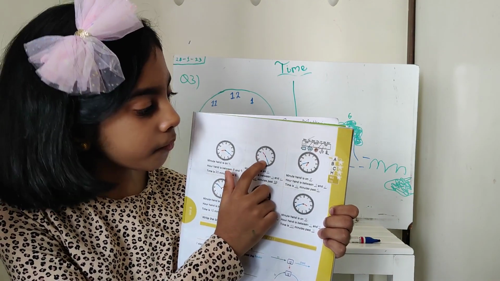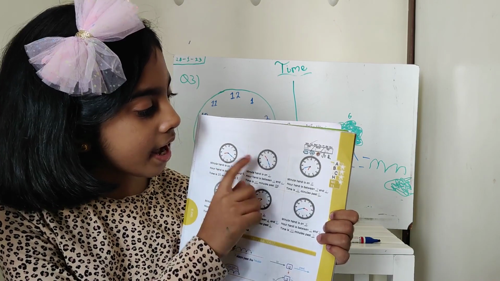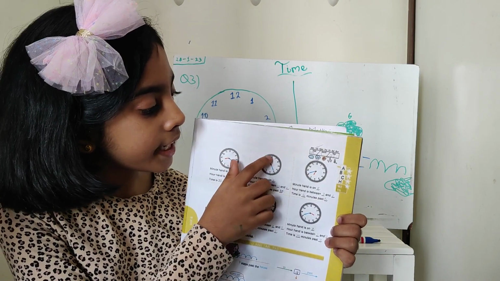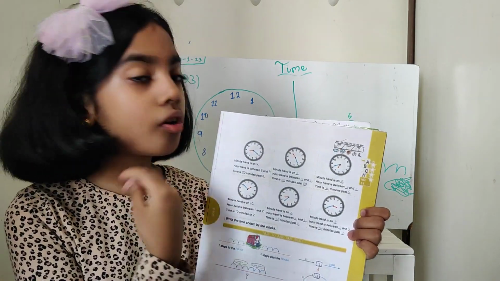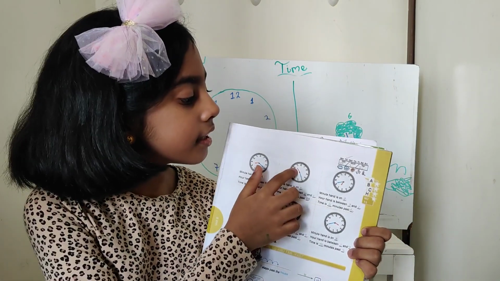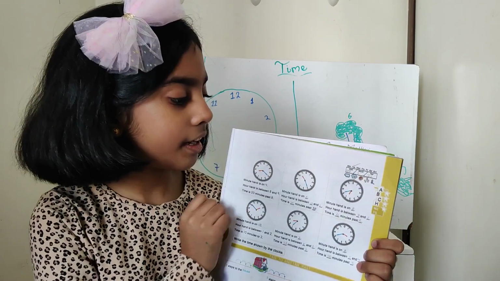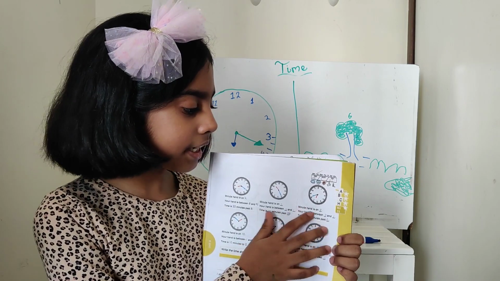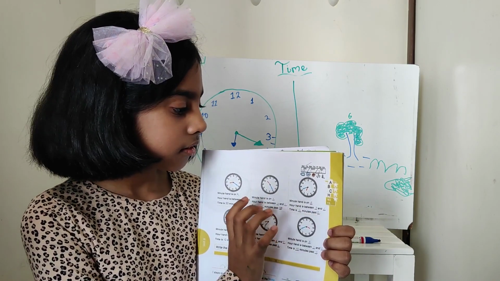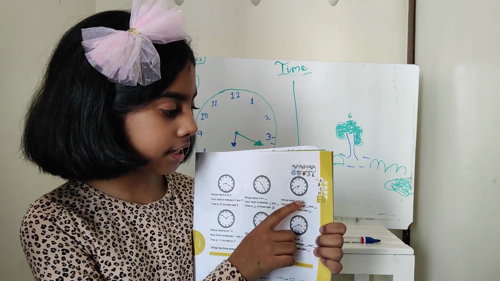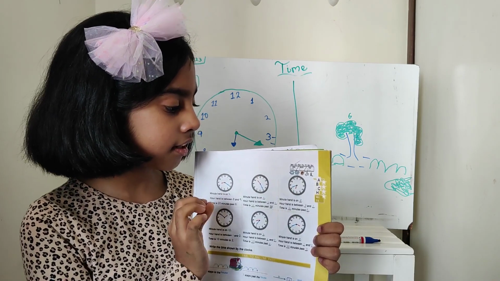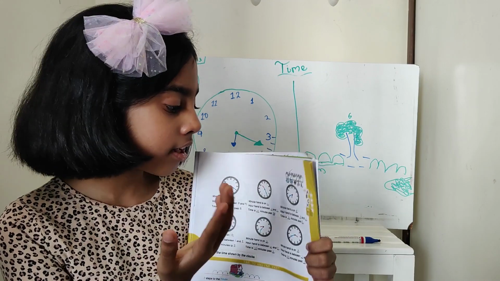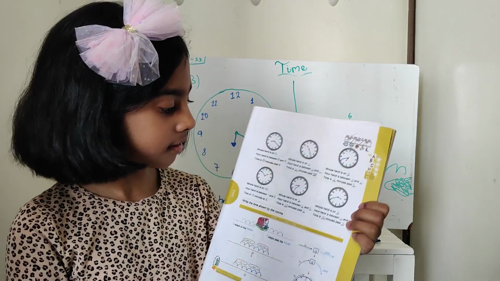The minute hand is on 5 and the hour hand is between 10 and 11. So the time is 10:25. In this example, the minute hand is on 8. The hour hand is between 6 and 7. So the time is 40 minutes past 6.